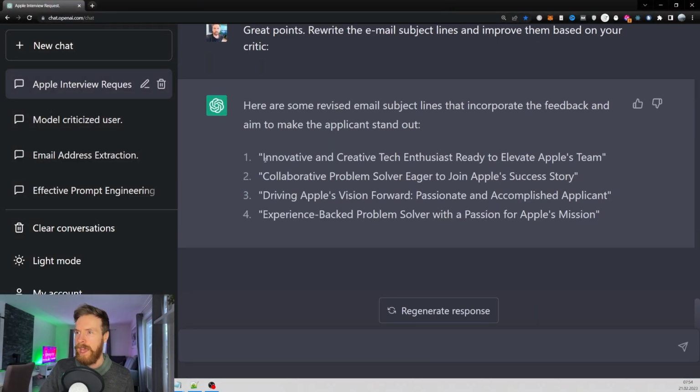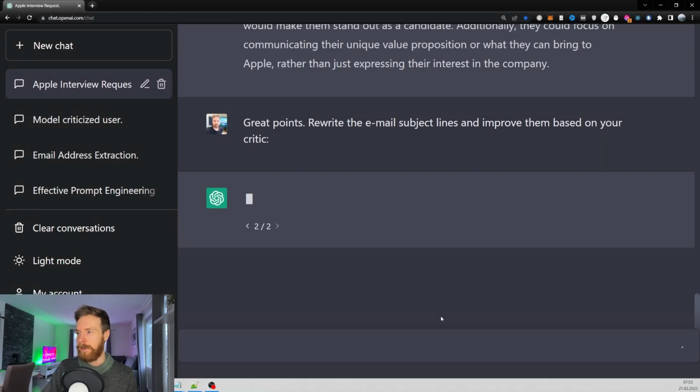So let's see here, we have innovative and creative tech enthusiast ready to elevate Apple's team. Collaborative problem solver eager to join Apple's success story. Okay, not bad. Driving Apple's vision forward, passionate and accomplished applicant. And finally we have experience-backed problem solver with a passion for Apple's mission. Yeah, I kind of like it. So of course you can just, let's try to rerun this and see what we get.